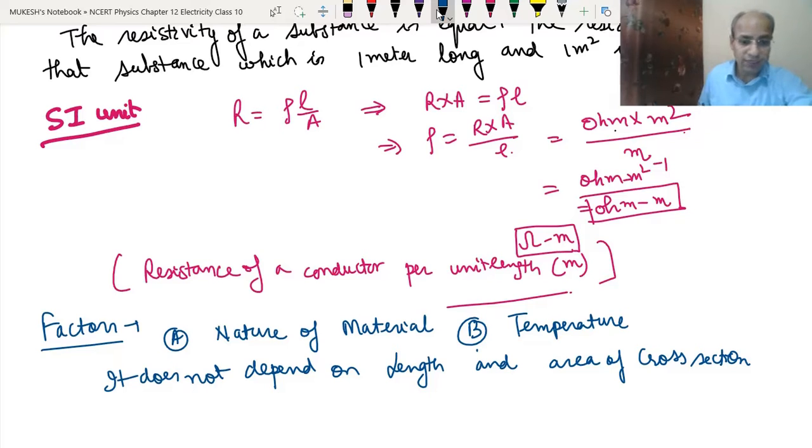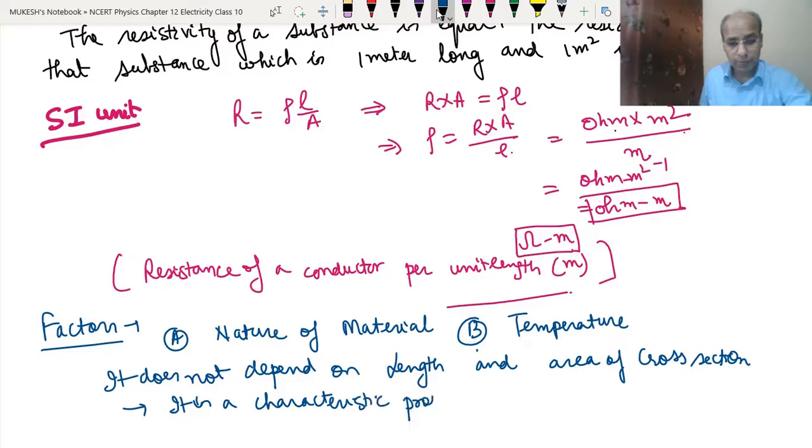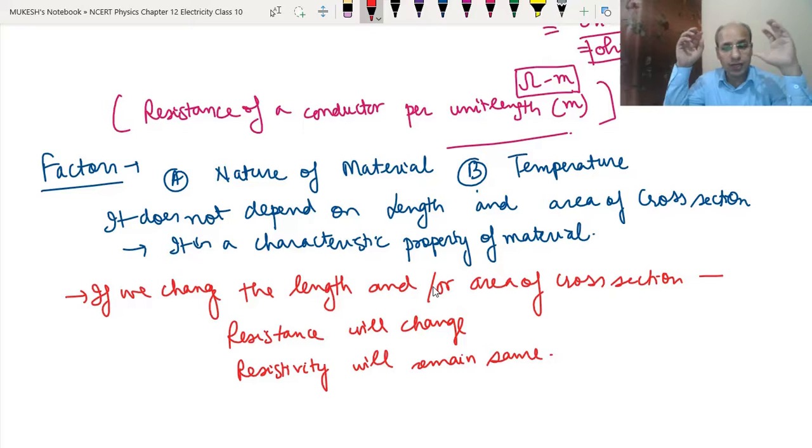So we can say that the resistivity is a characteristic property of a material. If we change the length or area of the cross section or both, then the resistance will change. We will do the examples later in the next video, and the resistivity will remain the same.